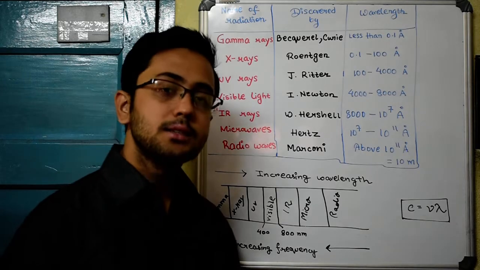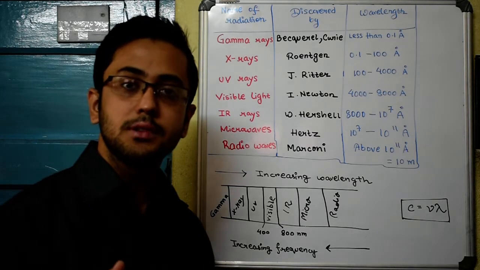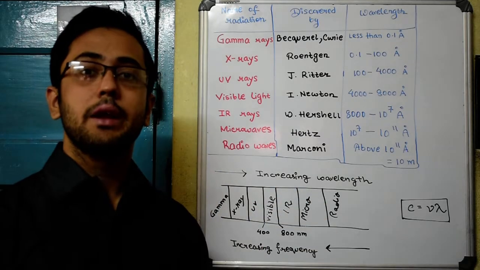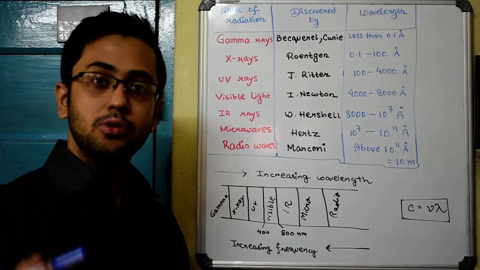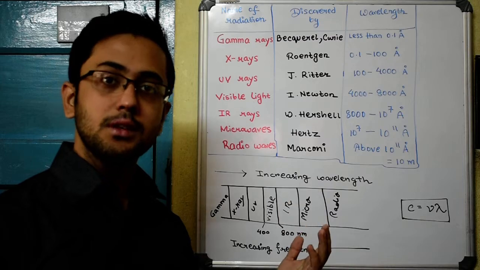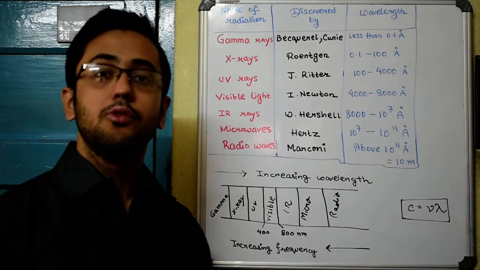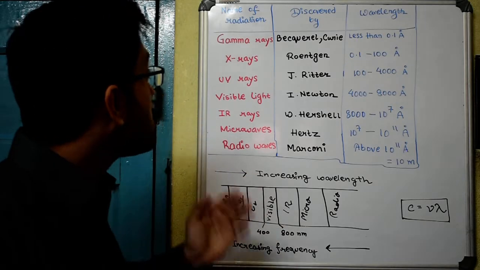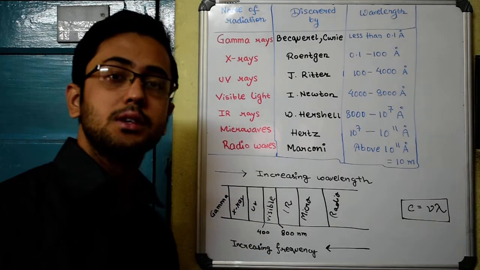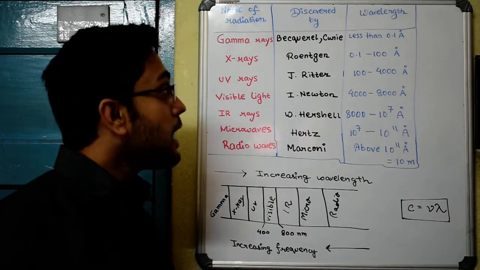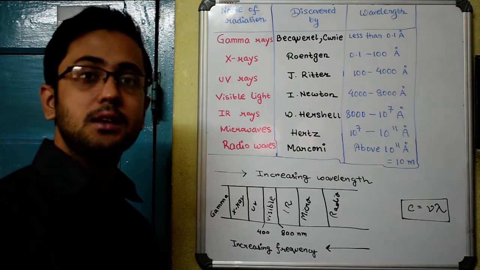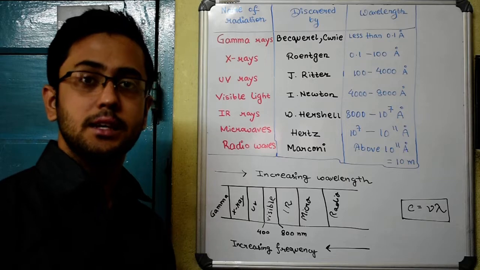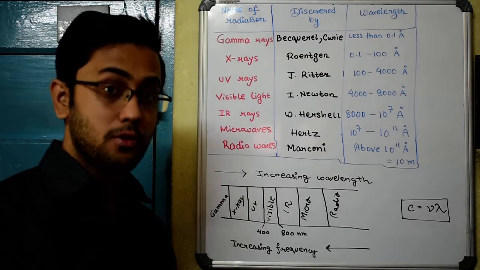Now, visible light has a wavelength ranging from 4000 to 8000 angstrom, but there are other regions of the electromagnetic spectrum as well, and we need to know their names, who discovered them, and also the range of the wavelengths corresponding to each region of the spectrum. Gamma rays were first discovered by Becquerel and Curie, and they have a wavelength less than 0.1 angstrom. I suppose you know 1 angstrom is 10 to the power minus 10 of a meter.